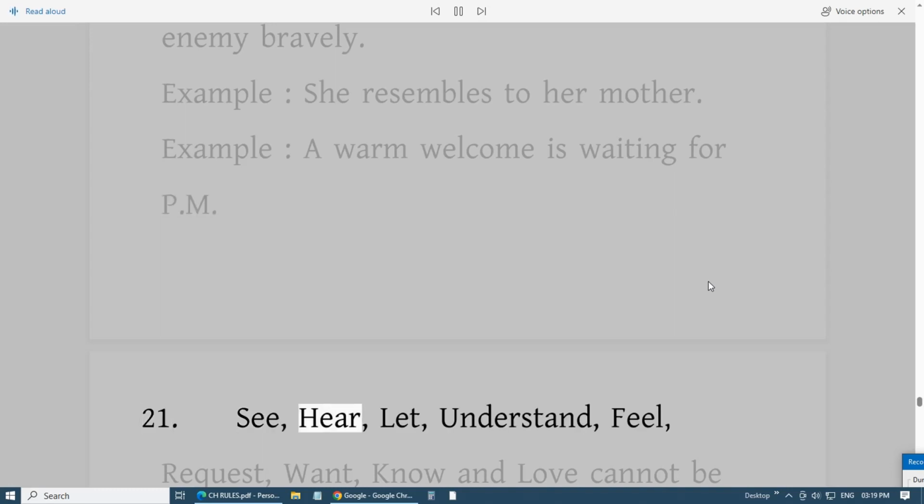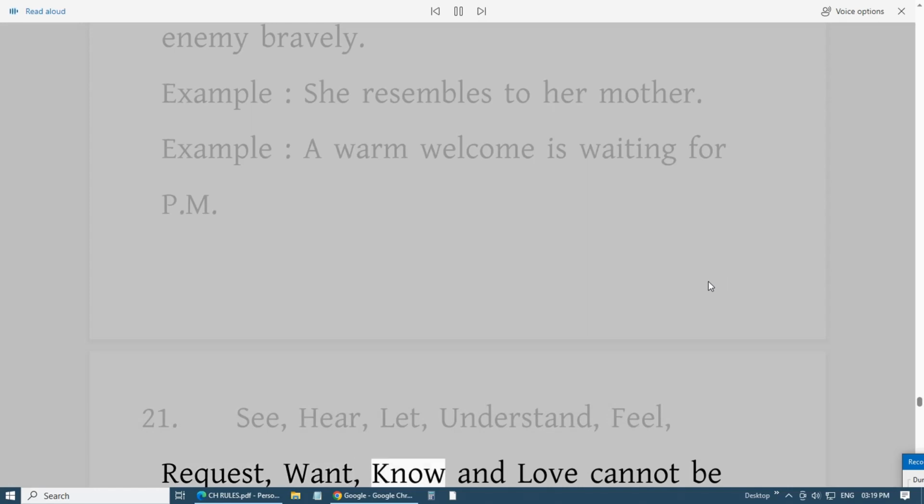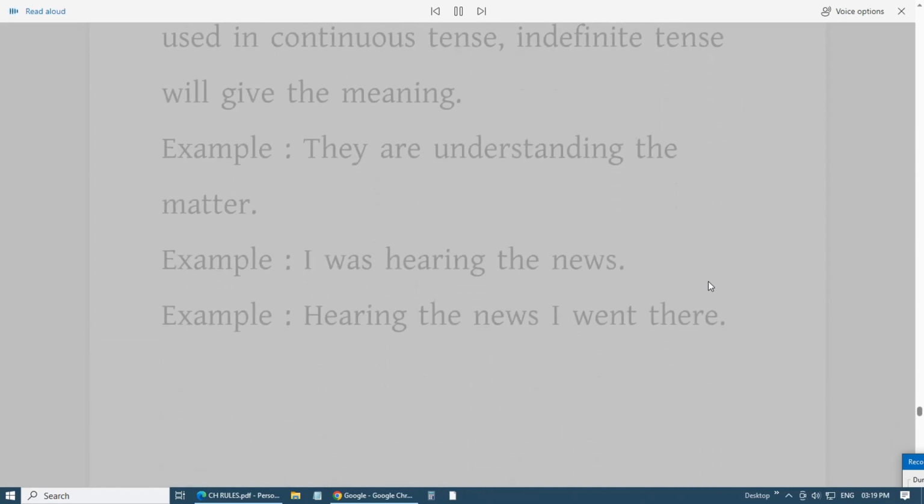21. See, hear, let, understand, feel, request, want, know and love cannot be used in continuous tense. Indefinite tense will give the meaning. Example, they are understanding the matter. Example, I was hearing the news. Example, hearing the news I went there.